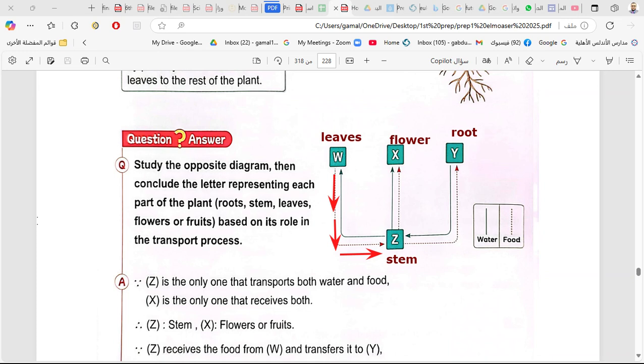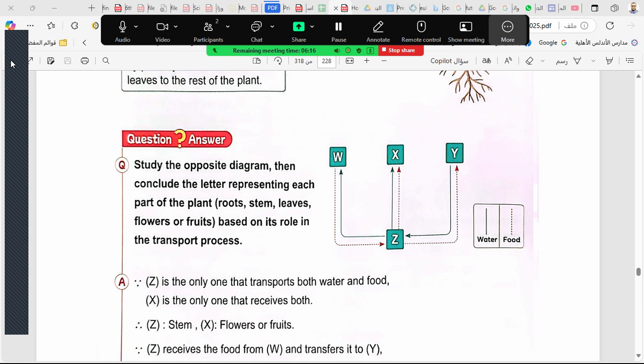So now we conclude that W is leaf, Z is stem, Y is root, and X may be flower or maybe fruit. It can be flower or fruit, okay? Okay.